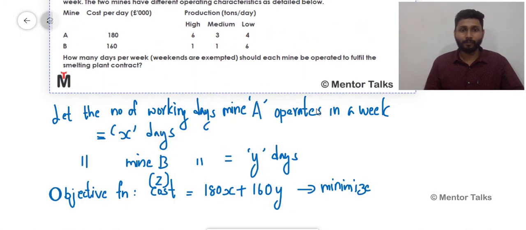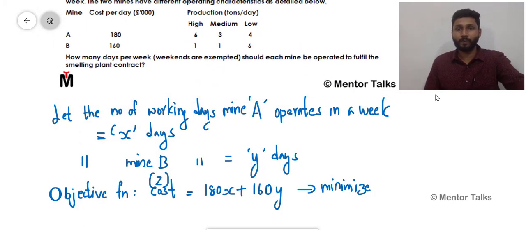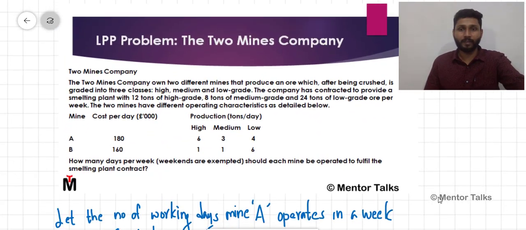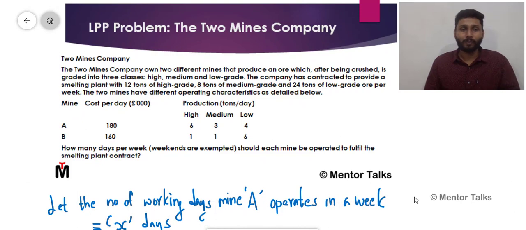Now we would just see what the various constraints mentioned are. Now, what is the first constraint? The constraint or the condition in this problem is that this company is supposed to deliver a minimum of this much quantity of different grades of ore per week.